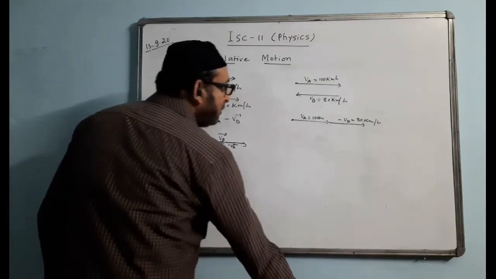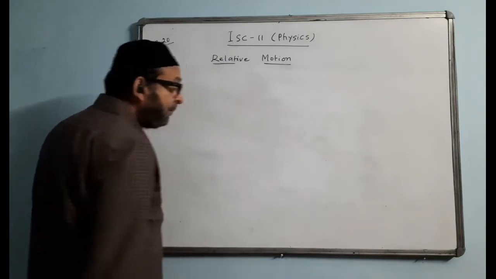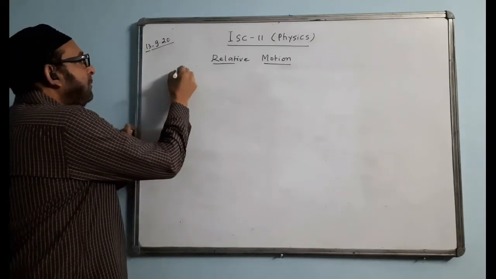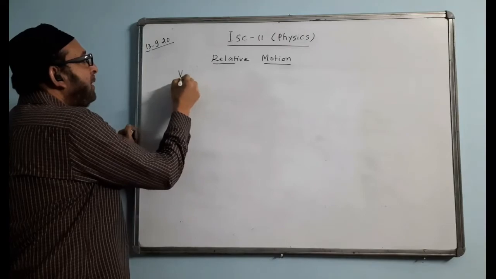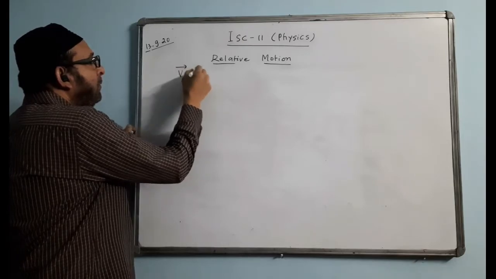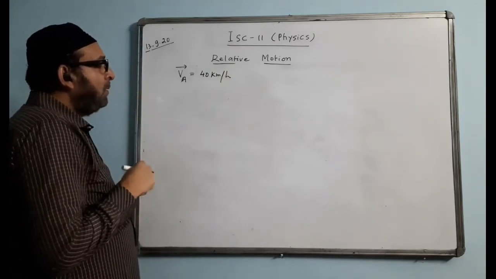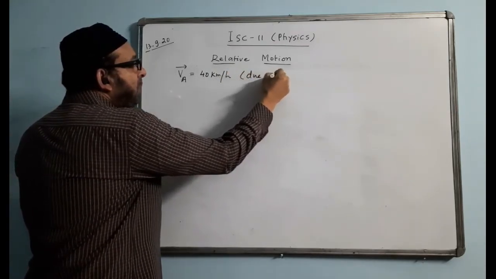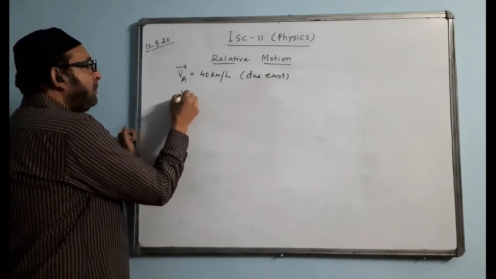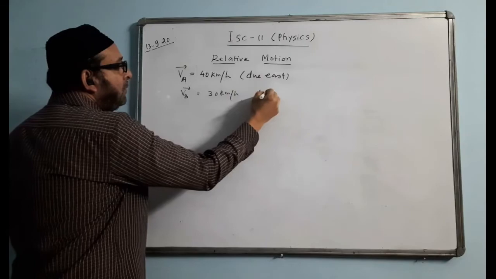Okay, so this one we have discussed for motions in the same direction. Similarly, suppose a question says a train A is moving with a velocity of, say, 40 km per hour due east, and another train B is moving with a speed of 30 km per hour due south.